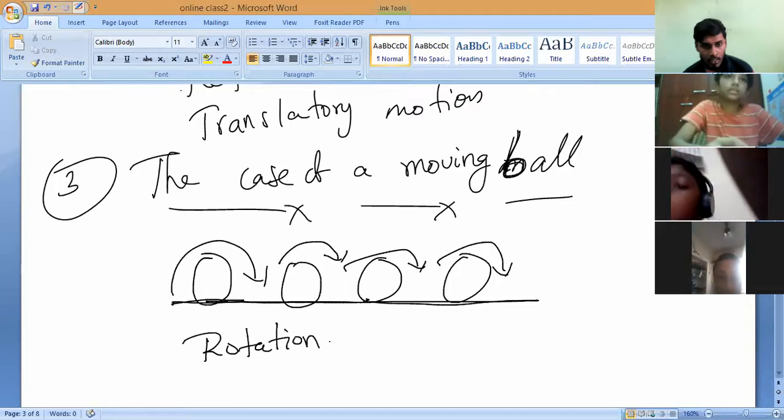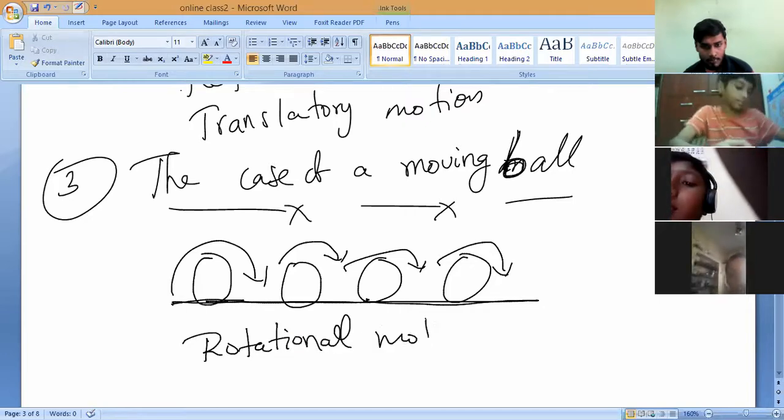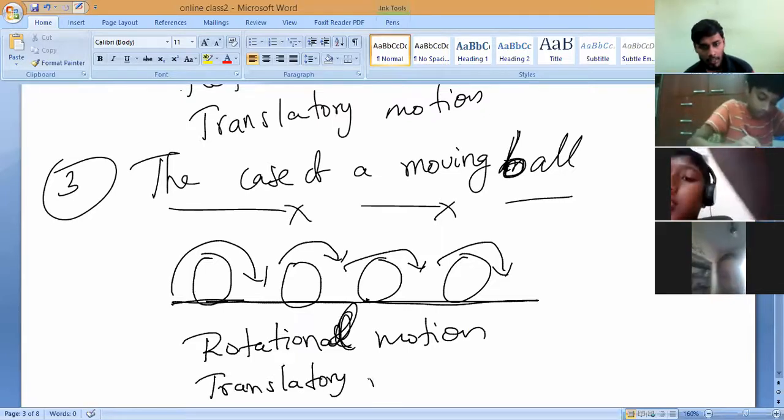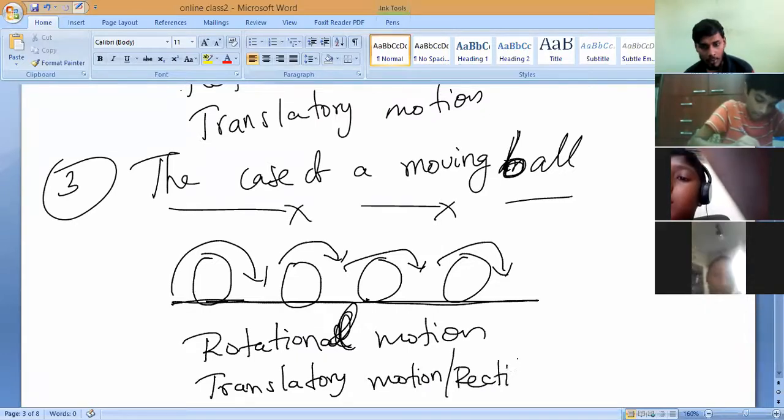Rotational motion, and also it is moving in a straight line, correct? So translatory motion I can also call rectilinear motion.